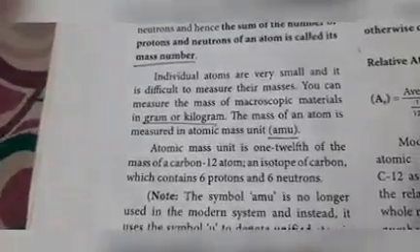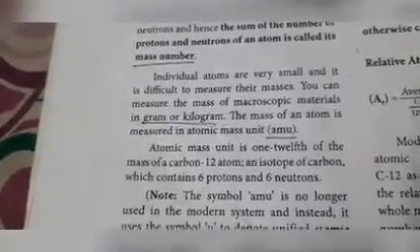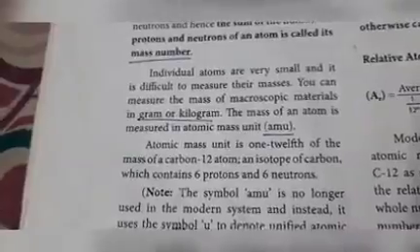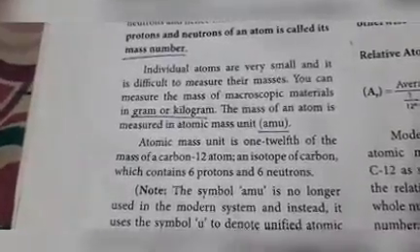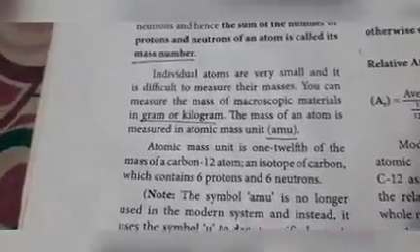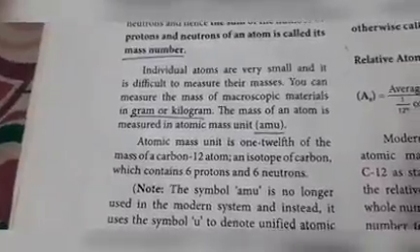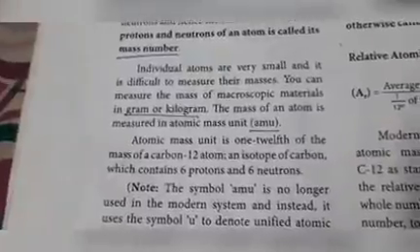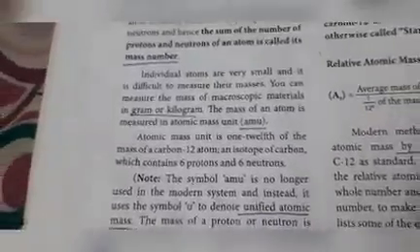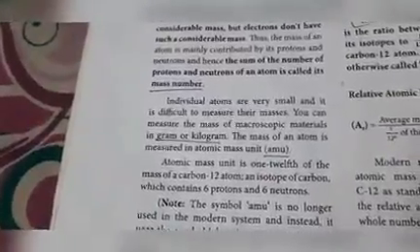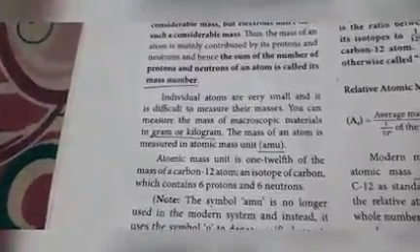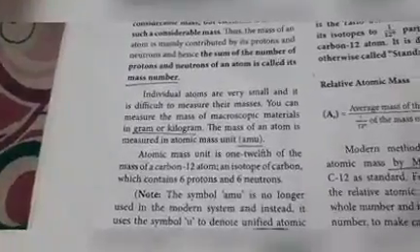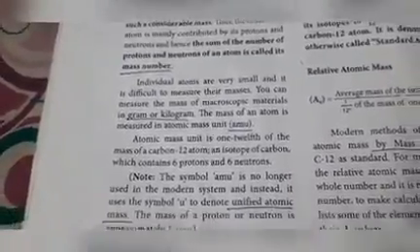So, here we take the carbon 12 atom as the standard unit. Carbon 12 is one of the isotopes of carbon. That isotope contains 6 protons and 6 neutrons, because the atomic number is 6. Atomic number 6 means 6 protons, 6 electrons, and it also contains 6 neutrons.